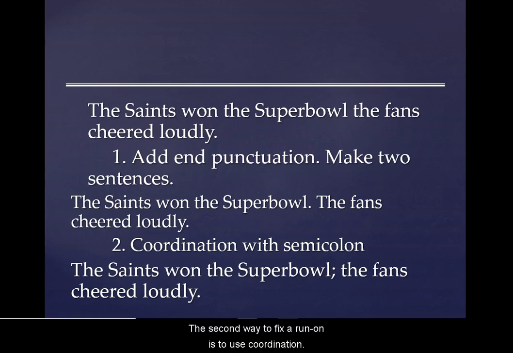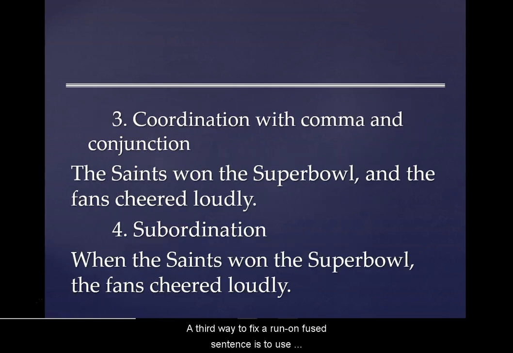The second way to fix a run-on is to use coordination with a semicolon. Example: The Saints won the Super Bowl; the fans cheered loudly. A third way to fix a run-on fused sentence is to use coordination with a comma and one of the coordinating conjunctions.